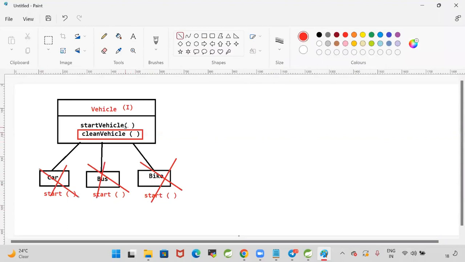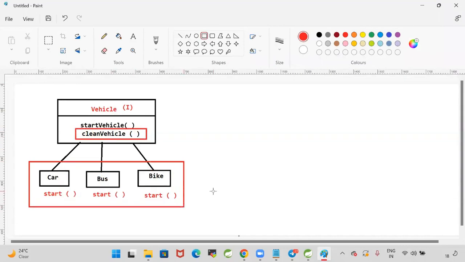They are implementing only one method. But today I have added a new method in the interface. As I have added a new method, my classes' compilation will fail. The reason is, when a class is implementing an interface, it needs to implement all the abstract methods of the interface. When I developed the Car class and Bike class, there was only one method called startVehicle. But today, the cleanVehicle method is added in the interface. I need to override that method in all three classes.